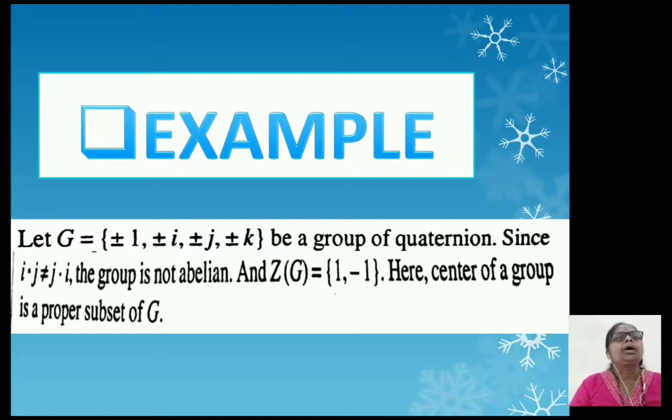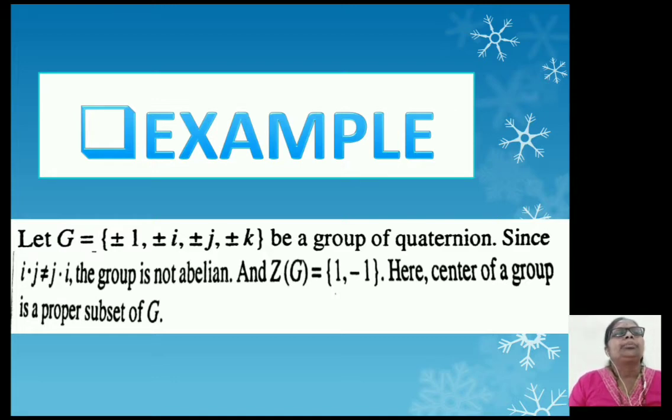And Z(G), the center of the group, equal to the set {1, -1}, since the only elements in the center of the group are 1 and -1. Why? Because i, j, k are elements which do not satisfy the property of commutativity. That is, i·j is not equal to j·i, j·k is not equal to k·j, and i·k is not equal to k·i. So the only elements in the center of the group, that is Z(G), are 1 and -1.